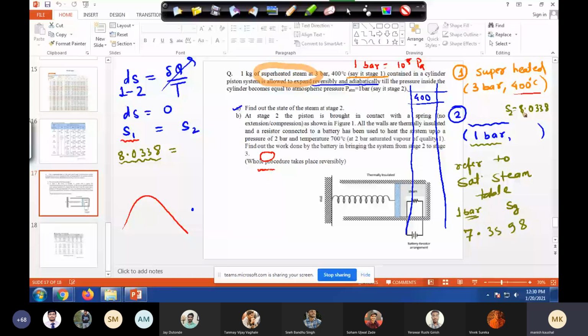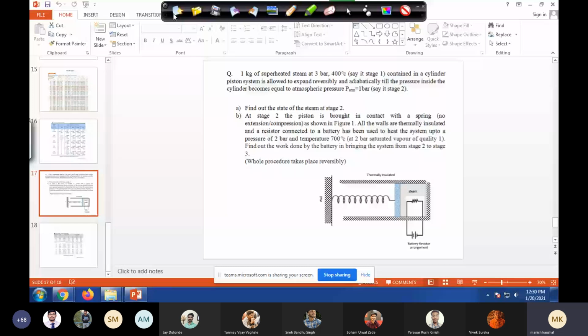So let's say, you tell me what is the return for two. Let me open a new page. So 1 bar. What is entropy at 200 degrees Celsius? So let's say entropy, what is the return, Tanmay? 7.83. Yeah, 7.83. Fine. And at 250, what does your table tell? 8.0332. Okay, fine. Let it be 03.